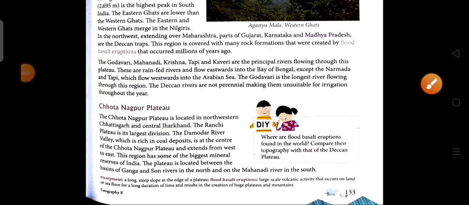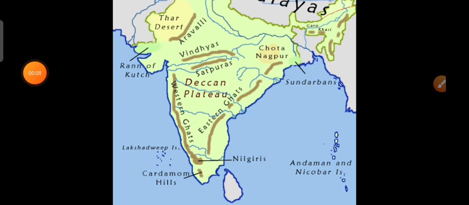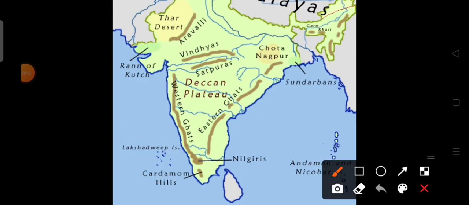Now we are also going to locate the Deccan Trap in the picture. Again in this picture we see the Satpura range, and the Deccan Plateau is located to the south of the Satpura range. Here are the two escarpments, the Western Ghats and the Eastern Ghats, and as we know the Western Ghats are higher in elevation than the Eastern Ghats.